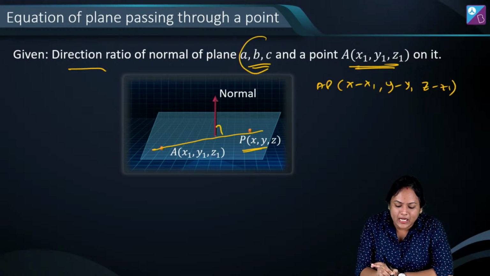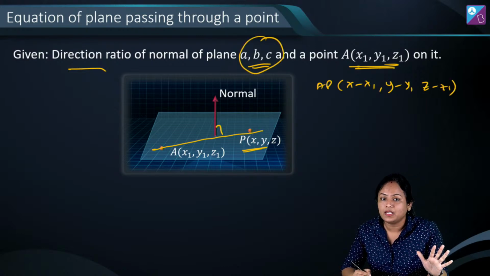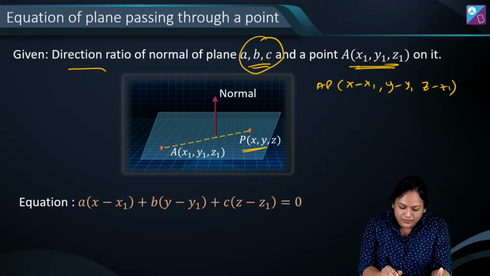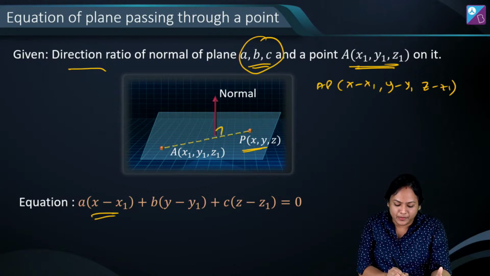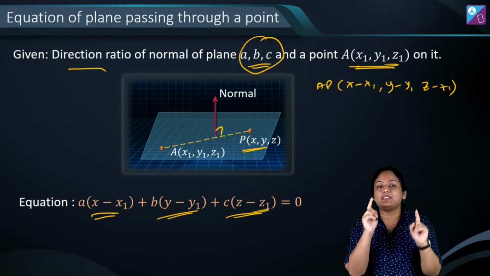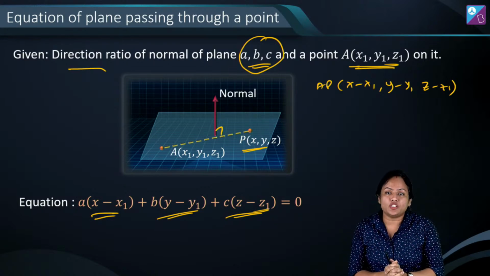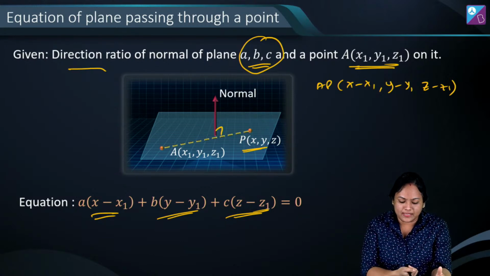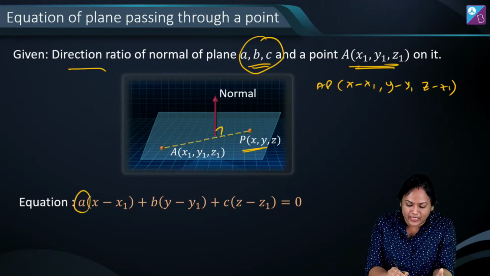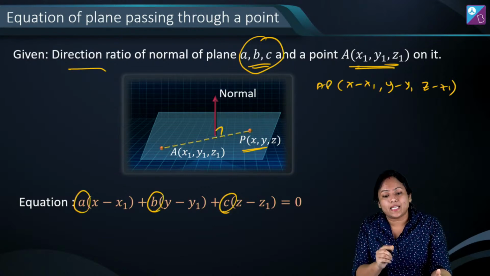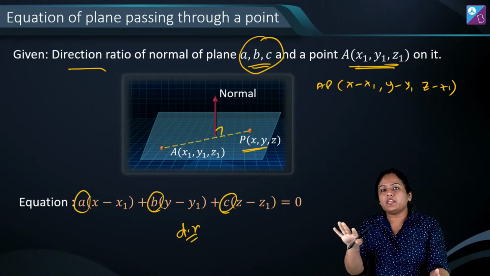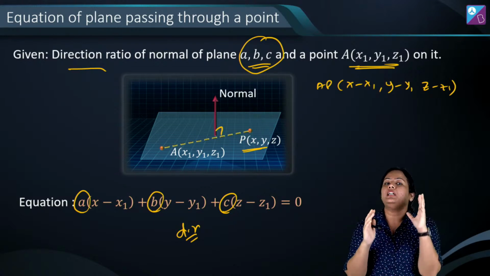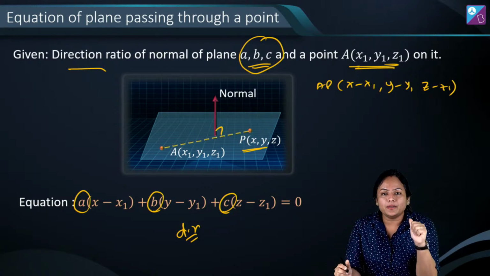And similarly, plane का, normal का dr I already know, which is a, b, c. So when I multiply the condition, it will be somewhat like a times x minus x1 plus b times y minus y1 plus c times z minus z1 equals 0. This will be the equation of plane when one point and dr is given. And what you have to remember over here is that ये जो x, y, z के coefficients हैं, a, b, c over here, these are nothing but dr's of normal. So whenever you have equation of plane in this form, the coefficients of x, y, z directly will be direction ratios of normal. Got it?